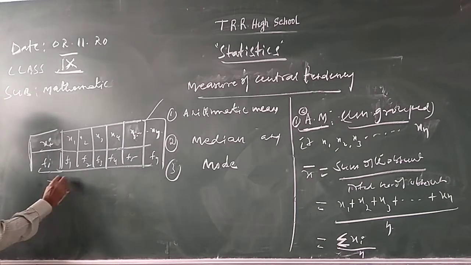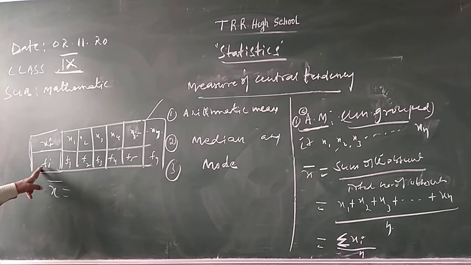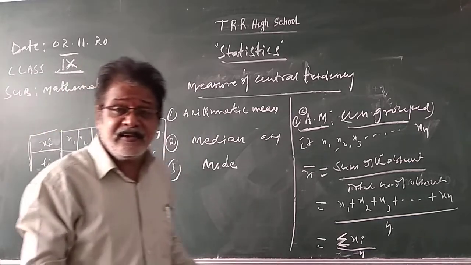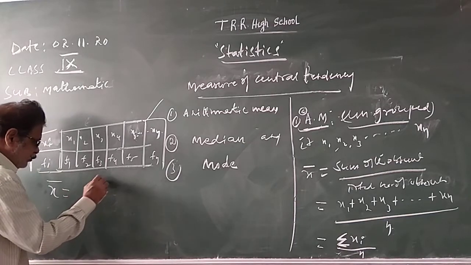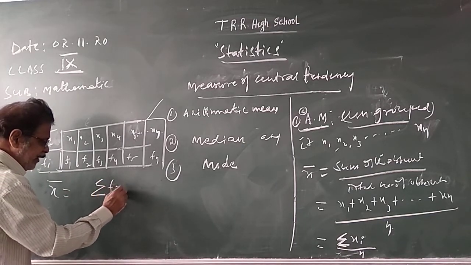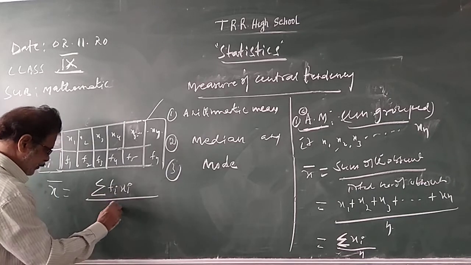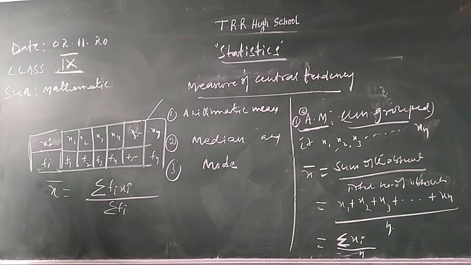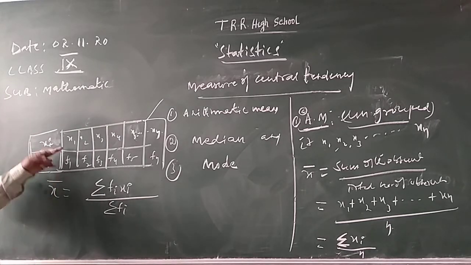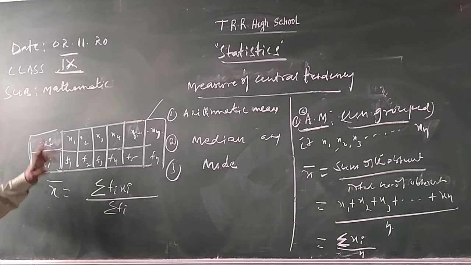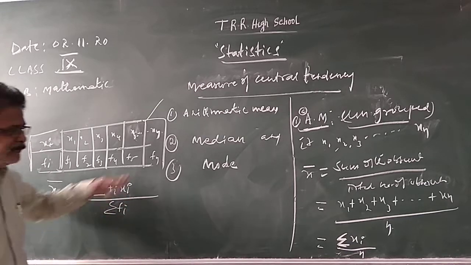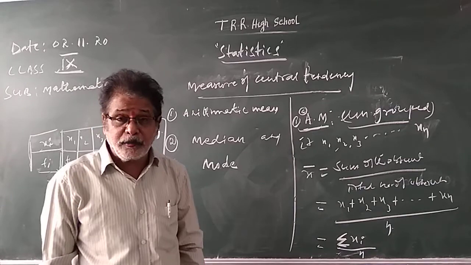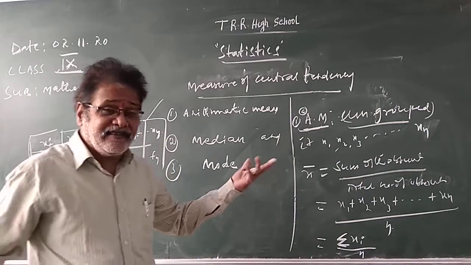When the observations are given with frequency, then the mean is equal to sigma fi xi by sigma fi. Sigma fi is the sum of the frequencies. You need to find the product of the observation and frequency, fi xi. So the mean is sigma fi xi by sigma fi. This is for ungrouped arithmetic mean.